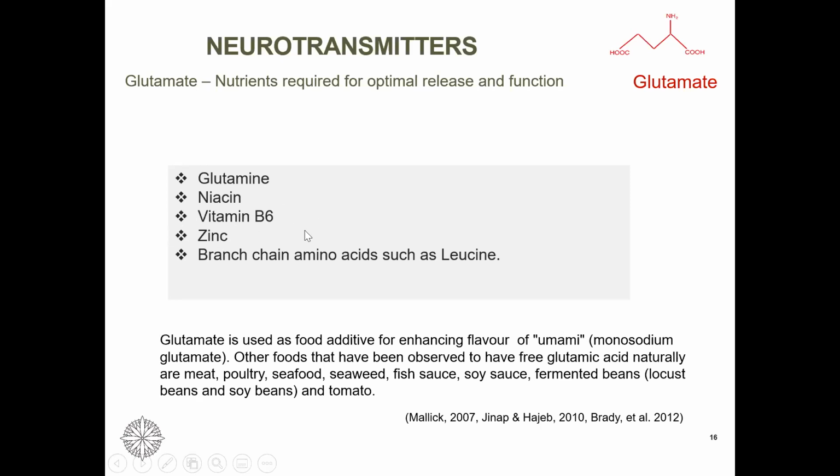Niacin is important because it's a cofactor in that TCA cycle. Okay, so from there we are generating precursor for manufacturing glutamate. And glutamine is the foundational molecule from which we make glutamate.